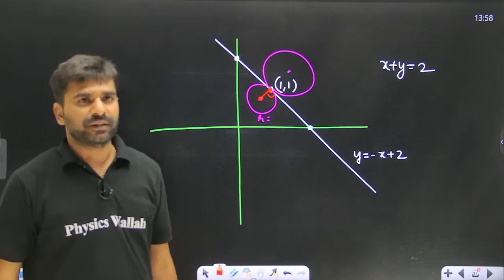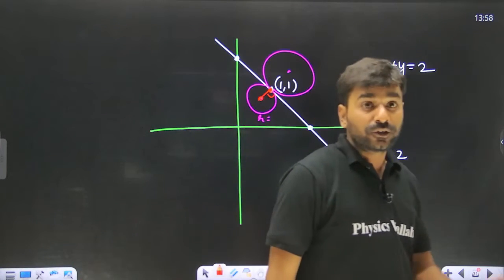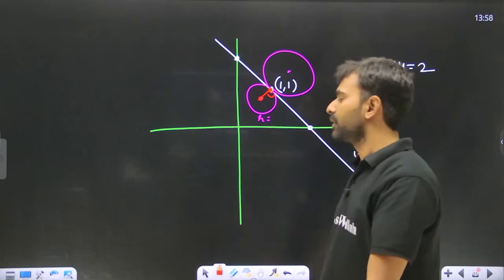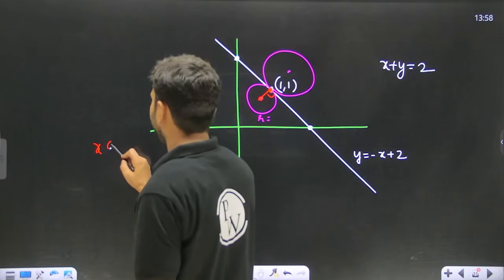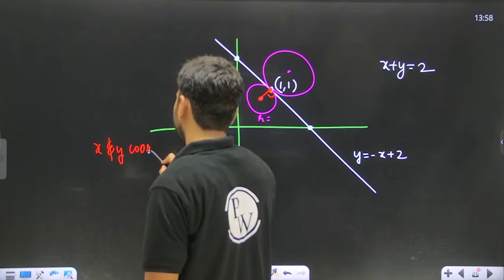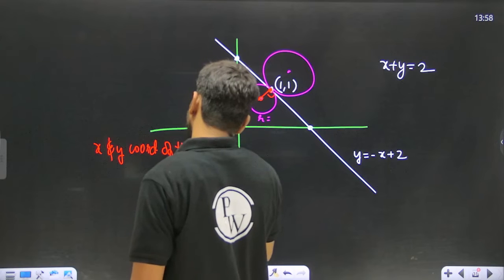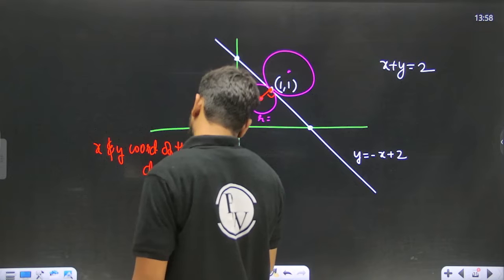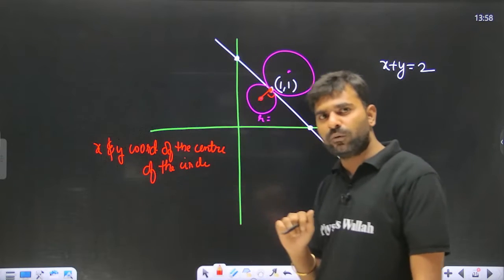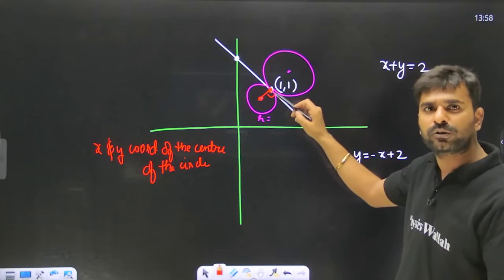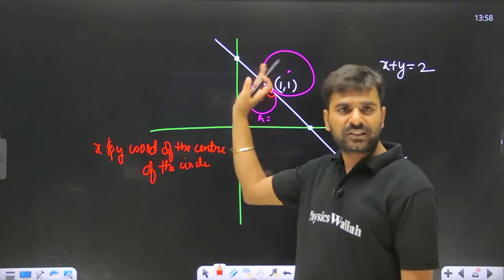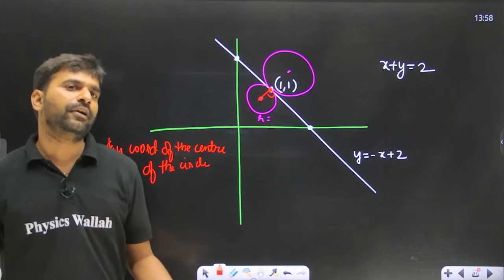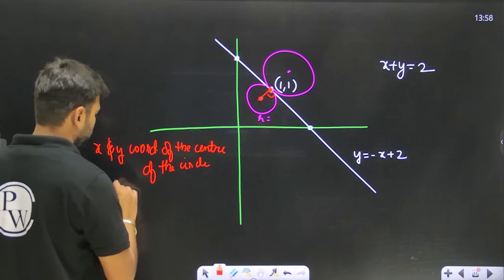Now what do we understand from that? We understand that the x coordinate and the y coordinate of the center of the circle have to be the same, because then only the slope will be equal to 1. Yes or no? Because it has to pass through 1 comma 1 also. So if the slope of this line is 1, then the x coordinate and y coordinate of the center also have to be the same.